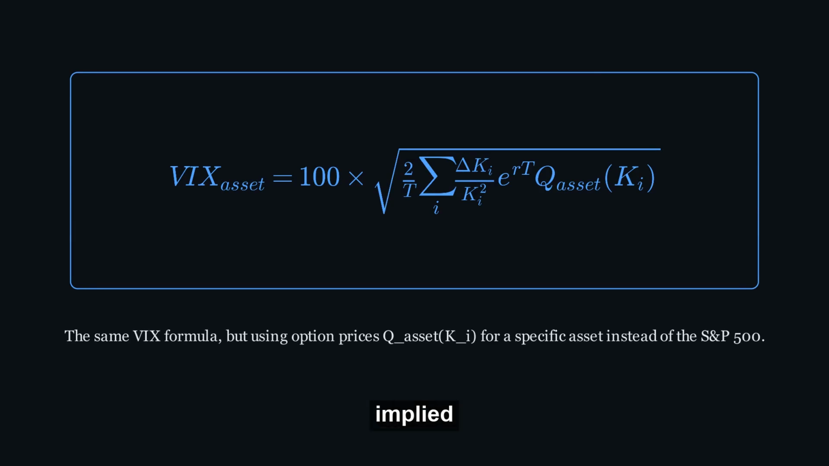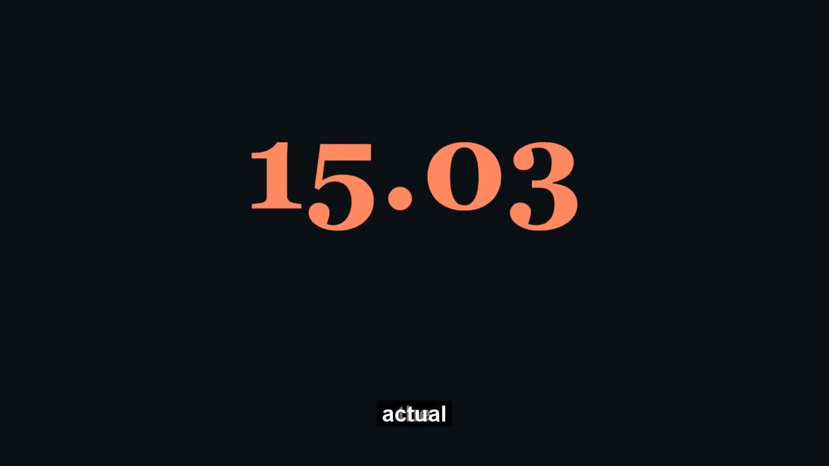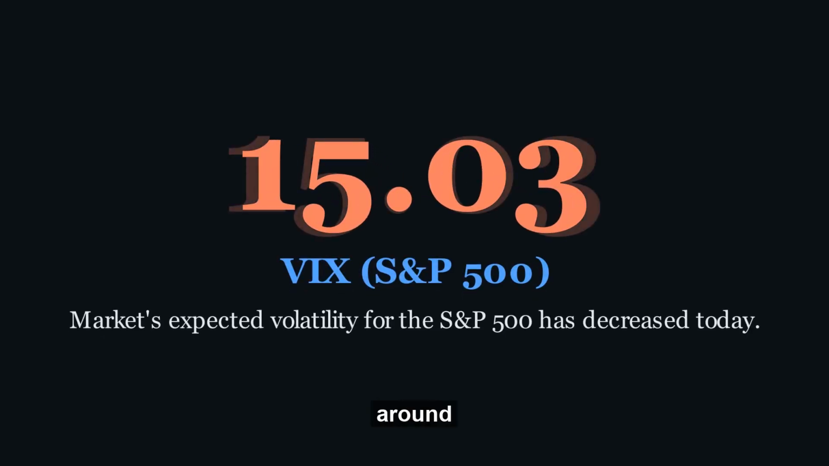We're still looking for the implied variance, σ², that equates the observed option prices to a theoretical model. The formula for the VIX-style index, let's call it VIX_asset, simply substitutes the S&P 500 options with options on our chosen asset, S_asset. The core principle of aggregating out-of-the-money options across different strikes and expiries to derive a forward-looking volatility estimate holds true.